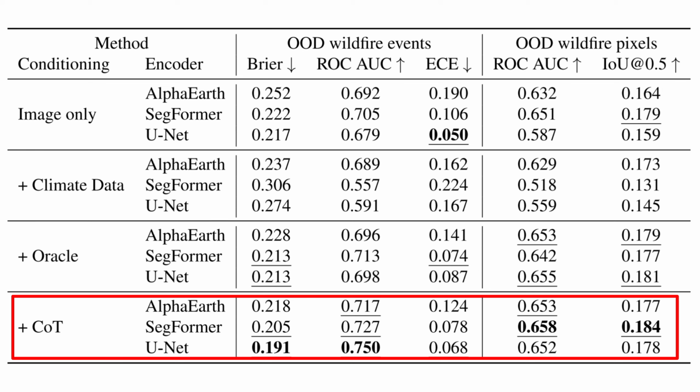As you can see on the right side in this table, the chain of thought oracle improves even the performance on individual wildfire pixels within the images of wildfire events, suggesting that the encoder-decoder uses the chain of thought oracle not just as a post-processing step, but as a contextual prior, helping it focus its attention on what's important.